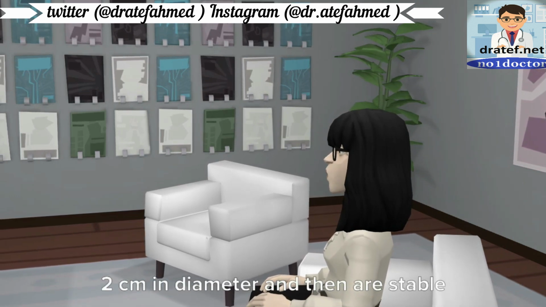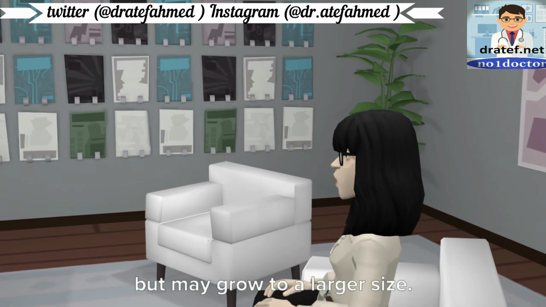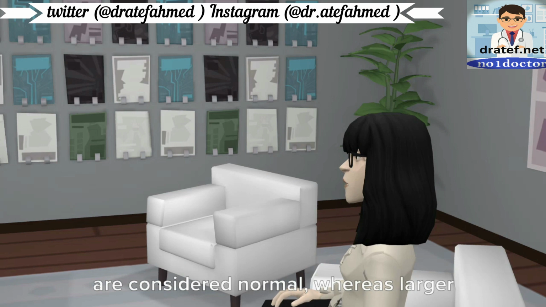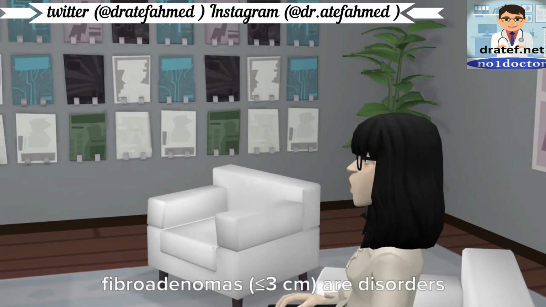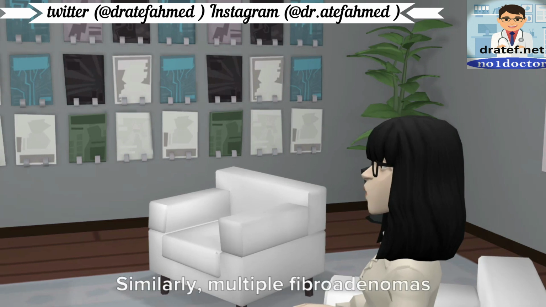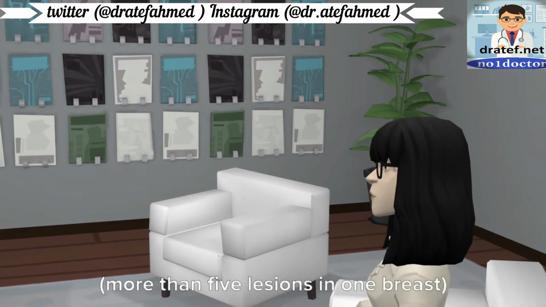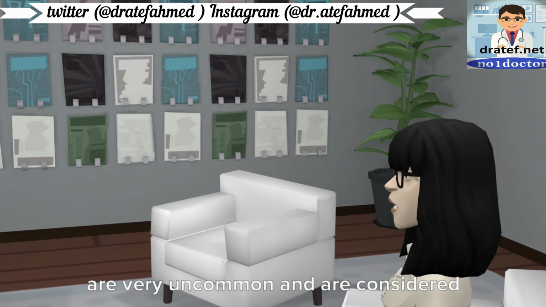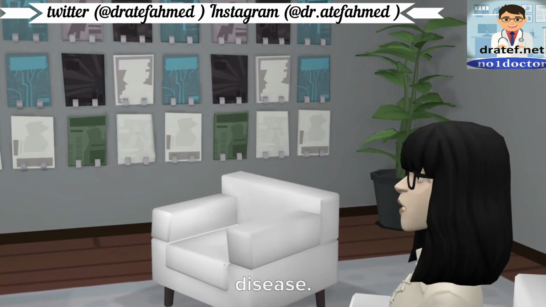Small fibroadenomas, less than or equal to 1 centimeter in size, are considered normal, whereas larger fibroadenomas, less than or equal to 3 centimeters, are disorders and giant fibroadenomas, greater than 3 centimeters, are disease. Similarly, multiple fibroadenomas, more than 5 lesions in one breast, are very uncommon and are considered disease.